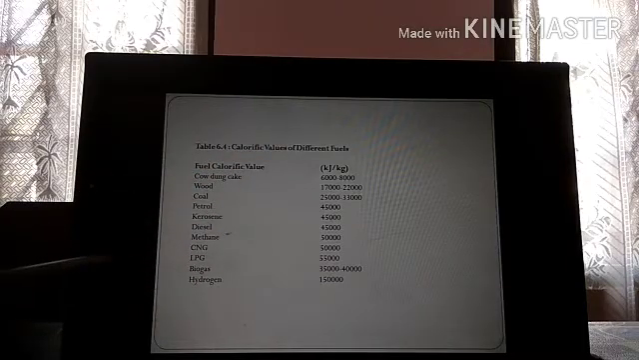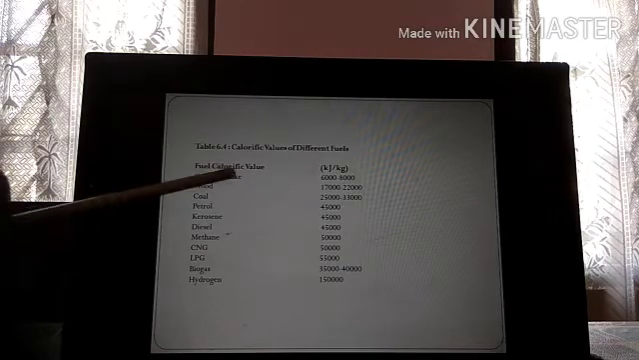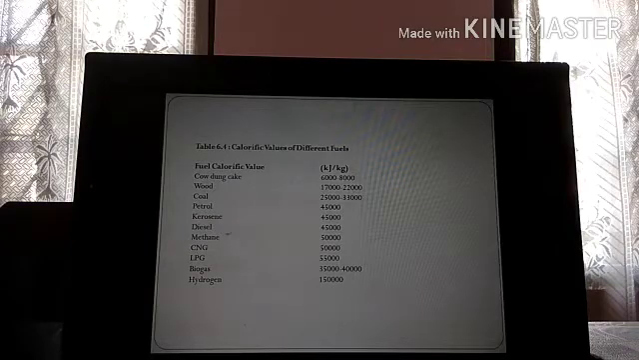Now these are the calorific values of different fuels. This table you have in your textbook. Please go through that table. As you can see, cow dung cake, how much heat is produced? 6,000 to 8,000 kilojoule per kg. So very less compared to hydrogen.